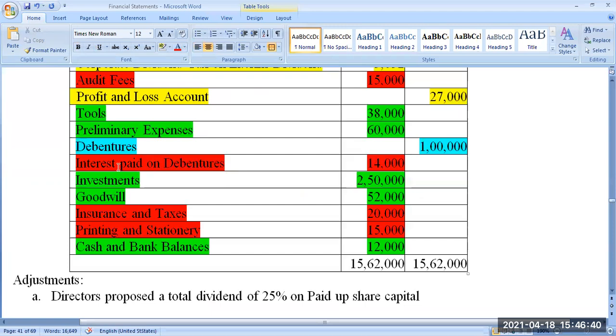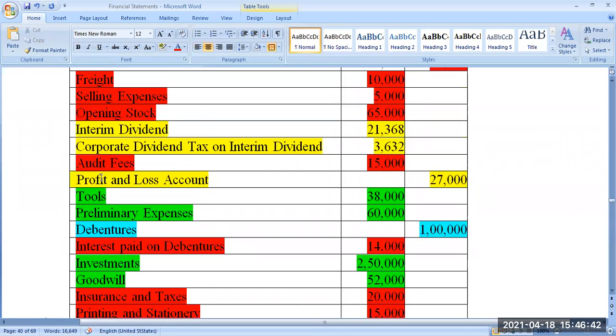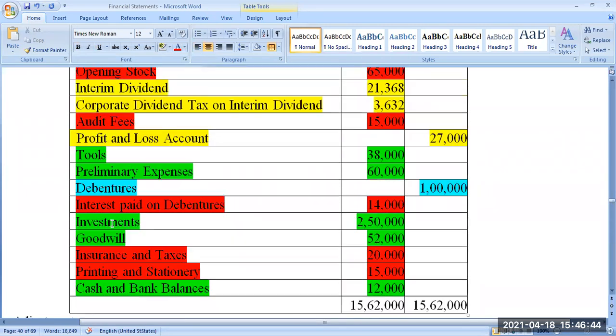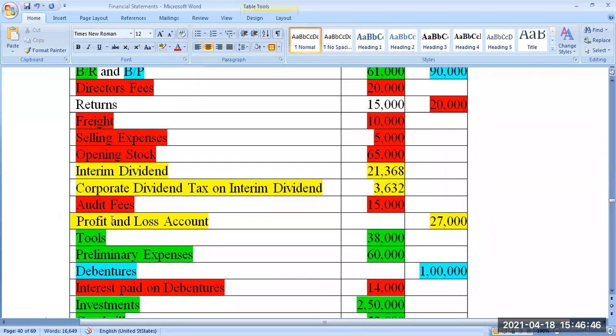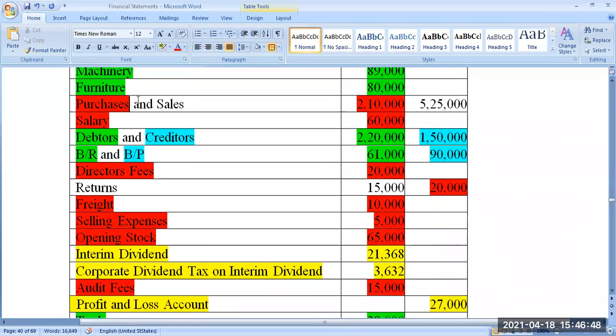Look at this, there is one purchase here. Purchase and sales are here, but this purchase is not purchase of raw material. For more clarity, I'll write it as purchase and sales of stock in trade.